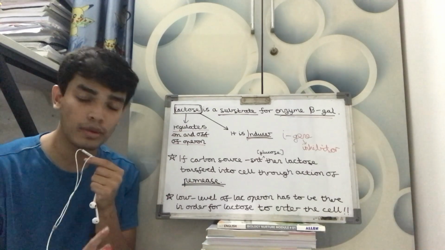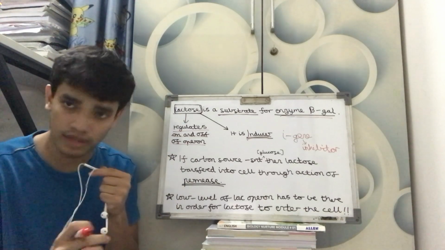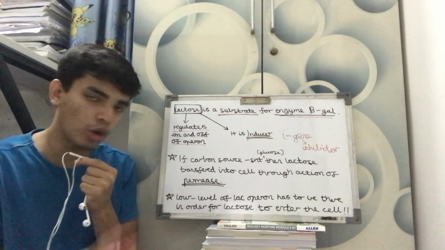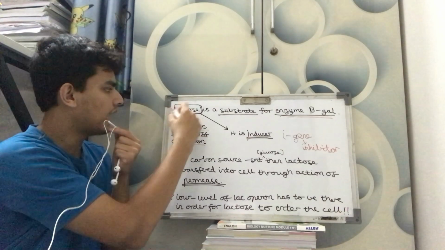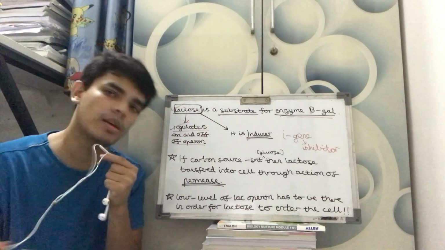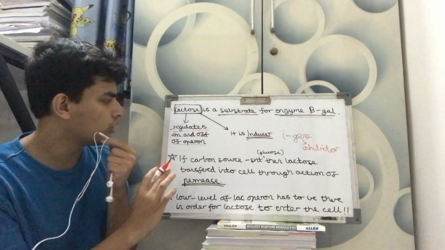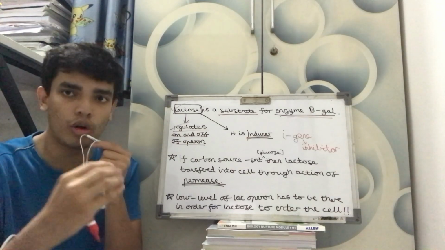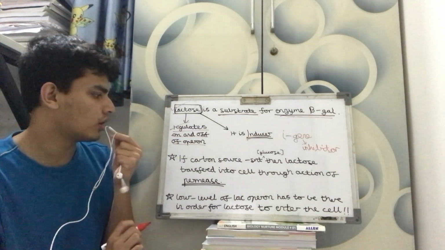Whatever I have written, you may not understand it completely. It will take some time as you learn and as you analyze the process, but these are very important facts you have to learn. Who regulates the on and off of the operon? Lactose regulates the on and off of the operon. A simple, straightforward question can come in the exam. You don't have to think much, just learn this. It can come in options, the I gene or any enzyme they'll give, but you have to tick lactose. Lactose regulates the on and off of the operon.